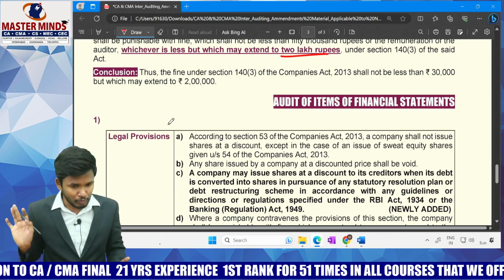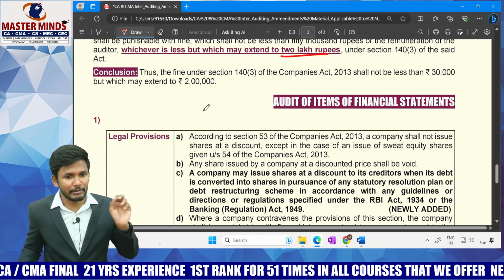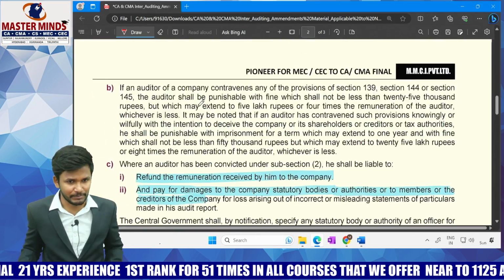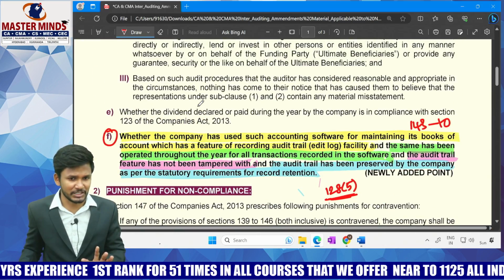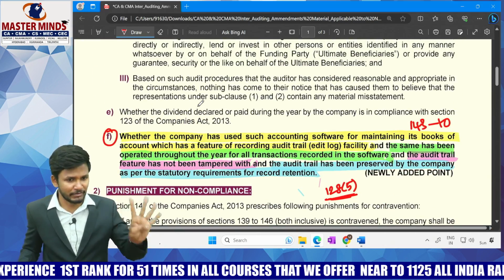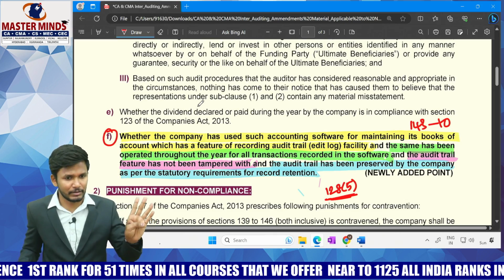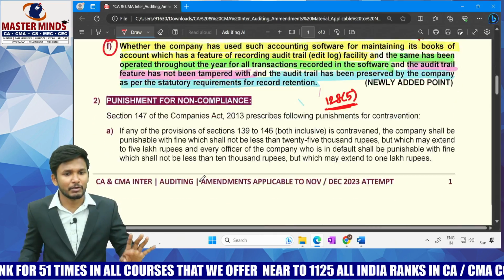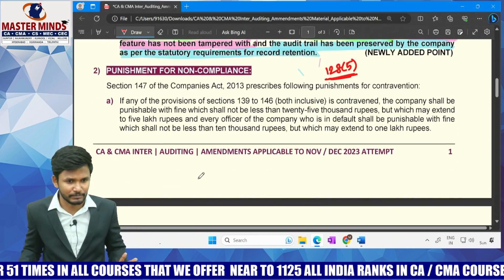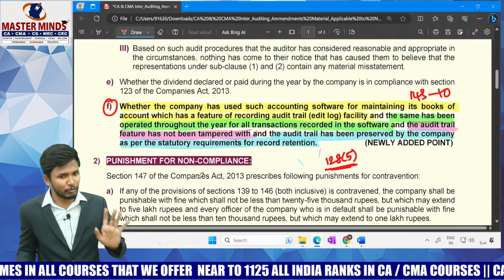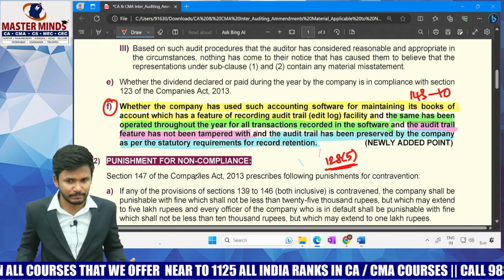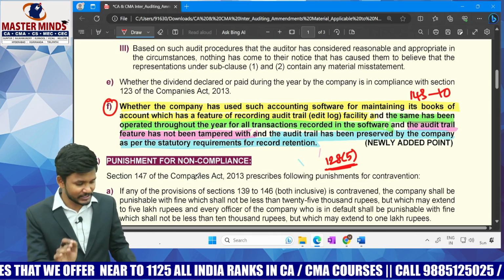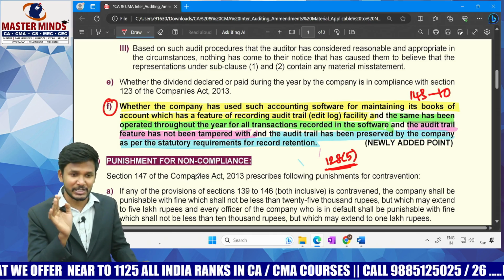So what I wanted to convey here, what is the main amendment, sir? The answer is very simple. The only amendment was that audit trail concept. That is section 143 subsection 3, extra content, with some 4 points being covered. It's a high possibility that a question may come from this point in the exam, this attempt. If not, the question may come from section 147. I am sure you will be getting a 4 marks question. Be prepared for that. So altogether, these are the 2 amendments which I wanted to discuss in this video, and I am successfully done with that.